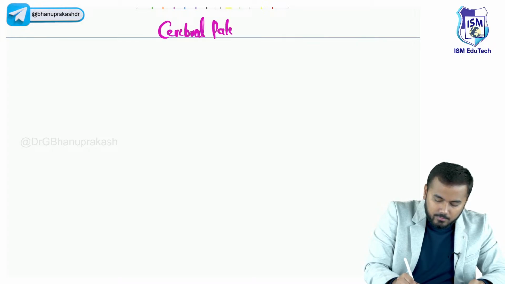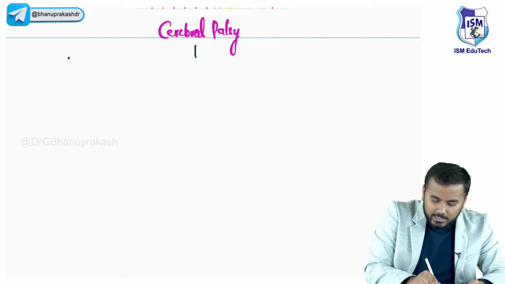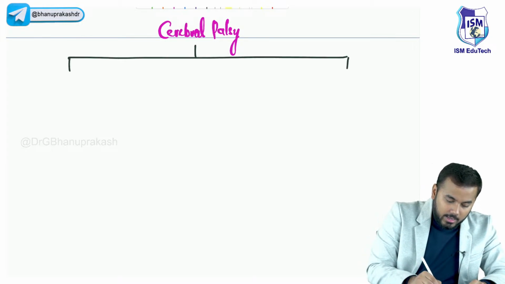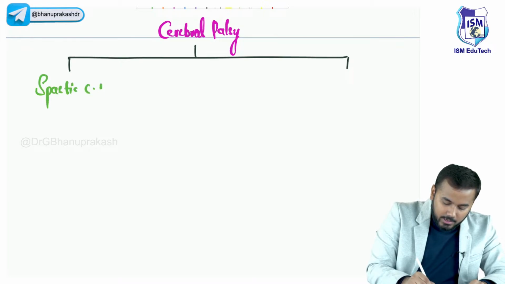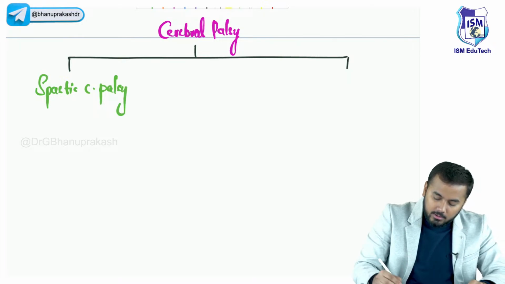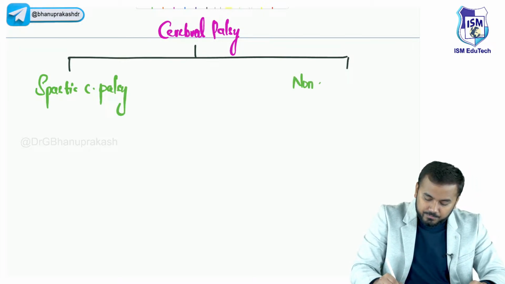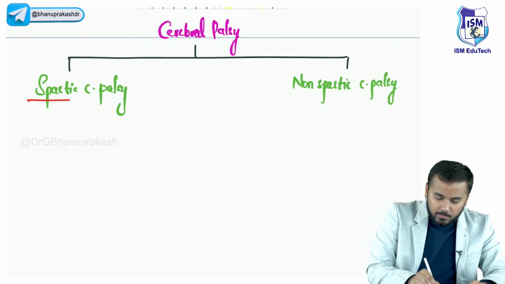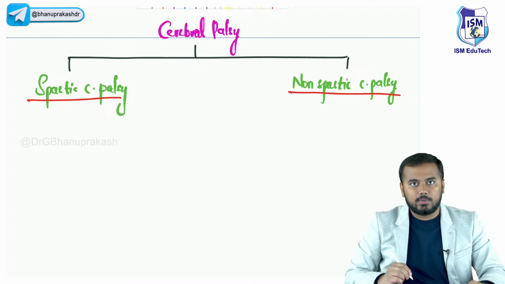Clear? So what I have told you is that cerebral palsy is basically divided into two important things. One is called spastic cerebral palsy, okay, and the other is non-spastic cerebral palsy.